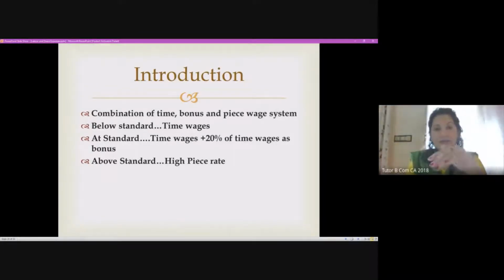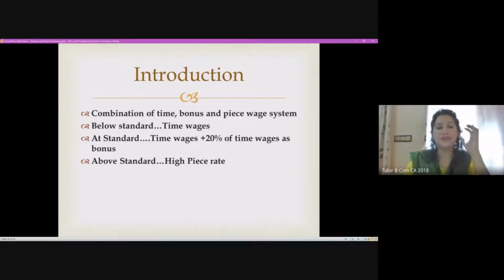And in the third case, if it is above standard, then he or she is given a high piece rate, if he is performing much better than what is expected. Our expectation is put in the form of standards. So if the worker is performing higher than what is expected, he would be given a high piece rate. Remember, that is the keyword: higher than the expected performance, the worker will be given a high piece rate.